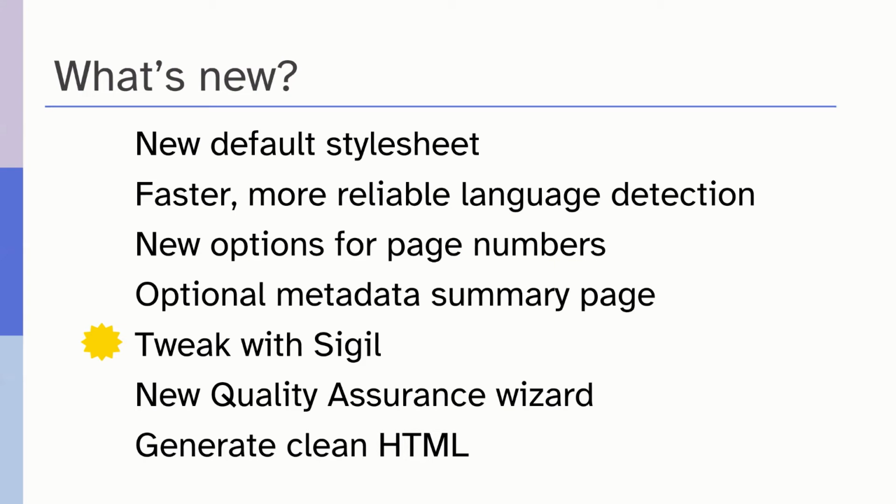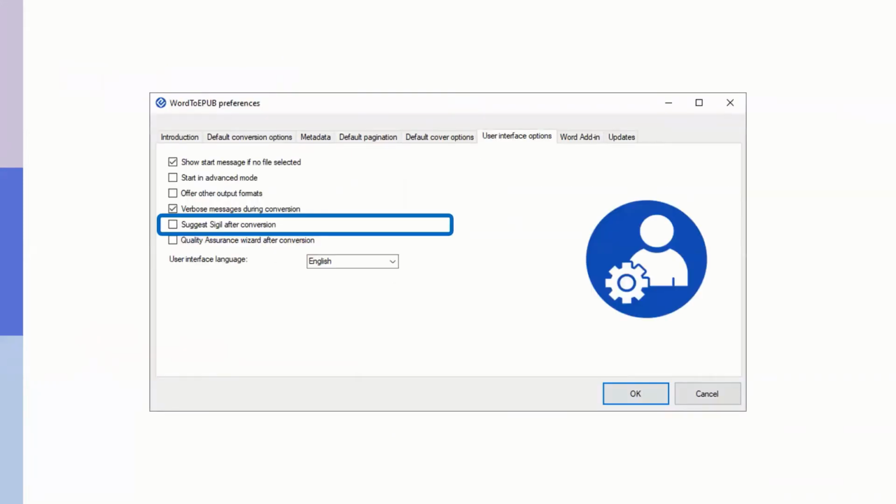So now, as part of the workflow, you're able to go from within Word, create your EPUB using that ribbon toolbar button that we showed earlier, and we can turn on this option to suggest Sigil after conversion. So we do this by going into the Word2EPUB preferences. On the user interface options, we check the box that says suggest Sigil after conversion.